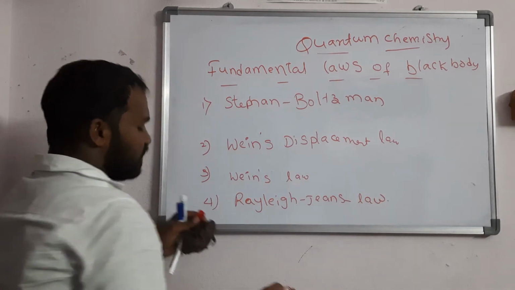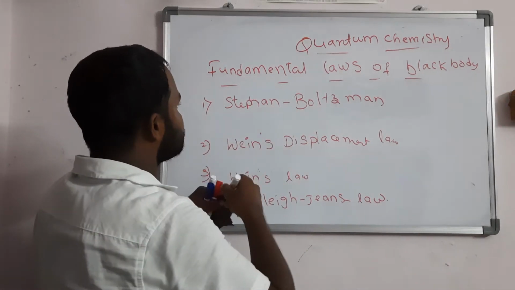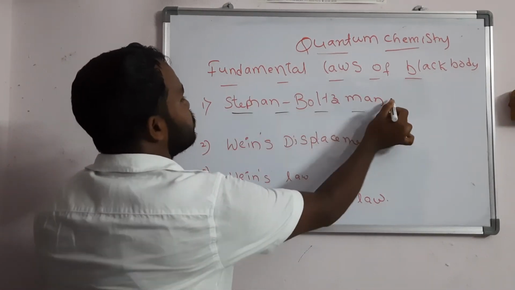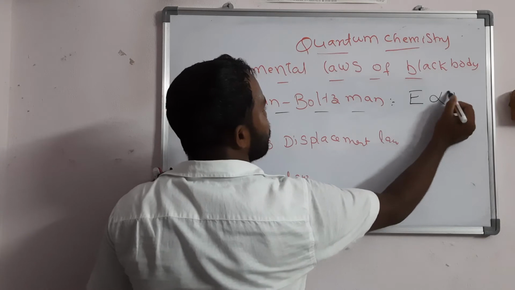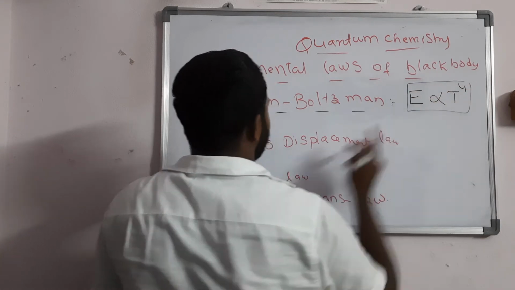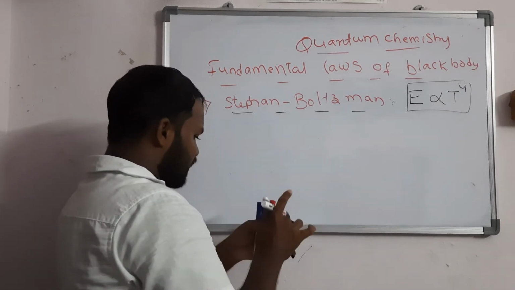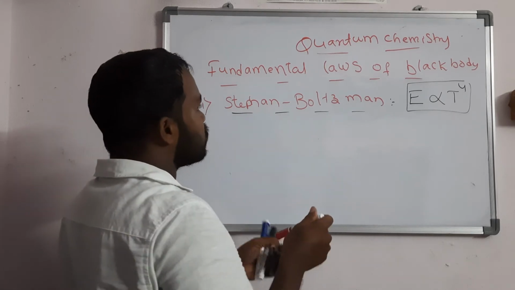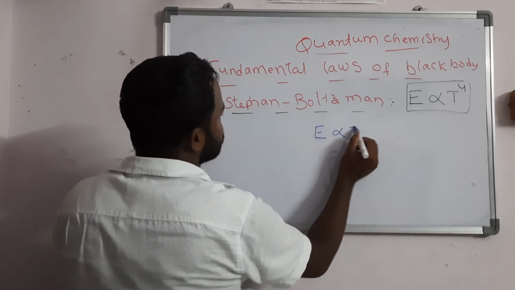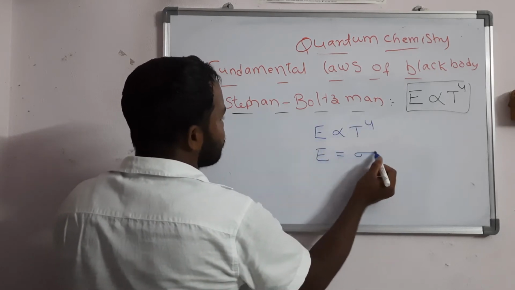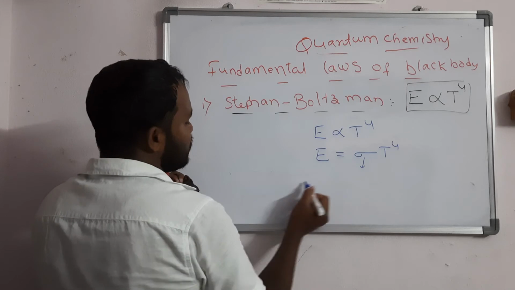In the exam, if they ask for 6 marks, you should write 2 to 3 points for these fundamental laws. First we will discuss the Stefan-Boltzmann law. Directly you should write: the energy of the emitted radiation is directly proportional to the 4th power of temperature. That means E is directly proportional to T to the power 4, so E is equal to sigma into T to the power 4, where sigma is called the Stefan-Boltzmann constant.